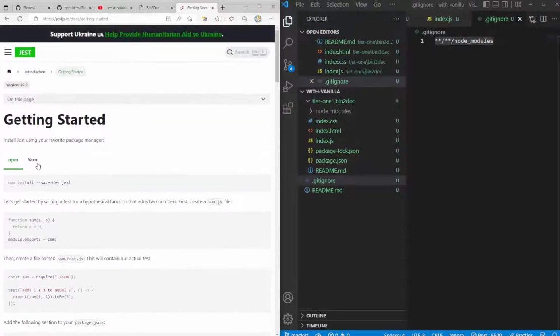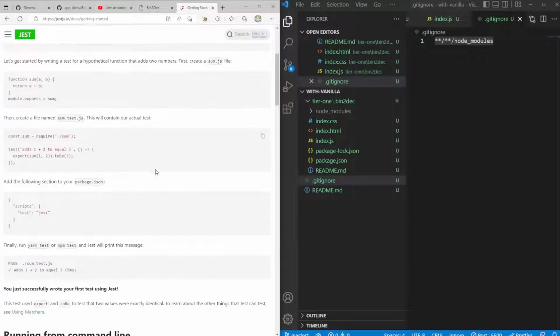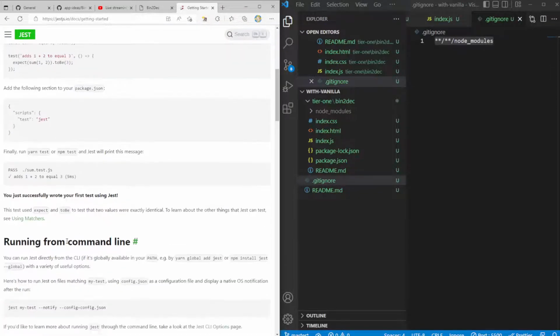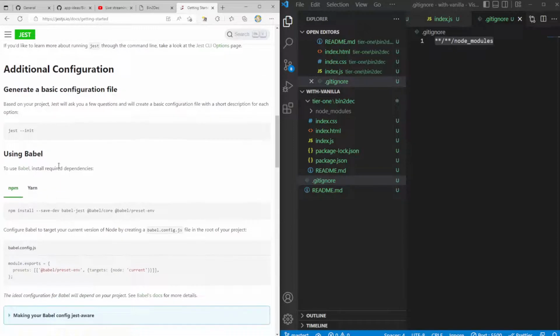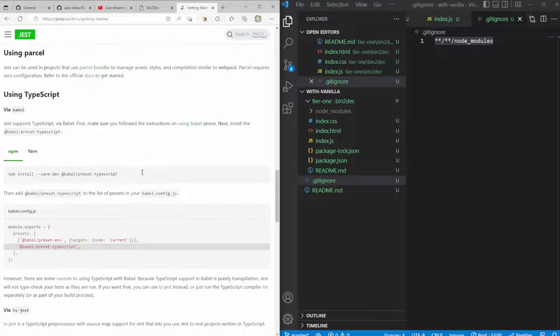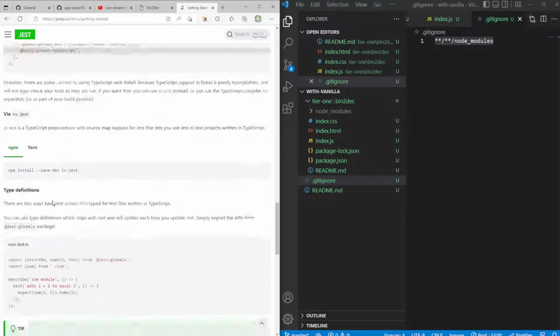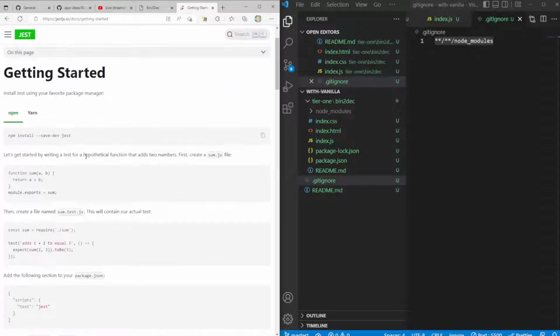Okay, but this is Node.js land, right? I need to do this running from the command line, generating a basic setup using Babel. Let's see, because this probably won't work just like that. But let's just run it and see what happens, right?